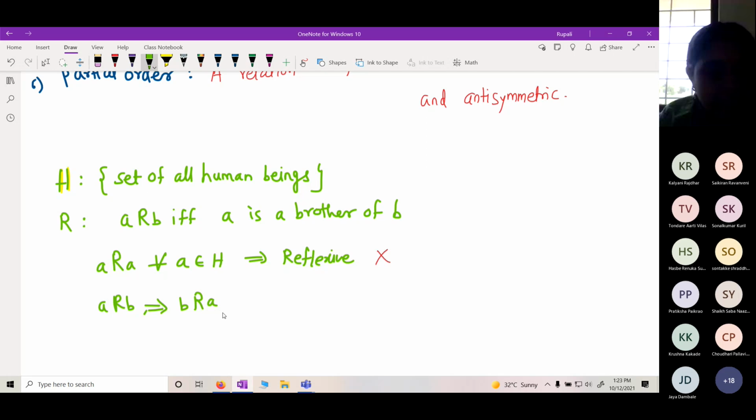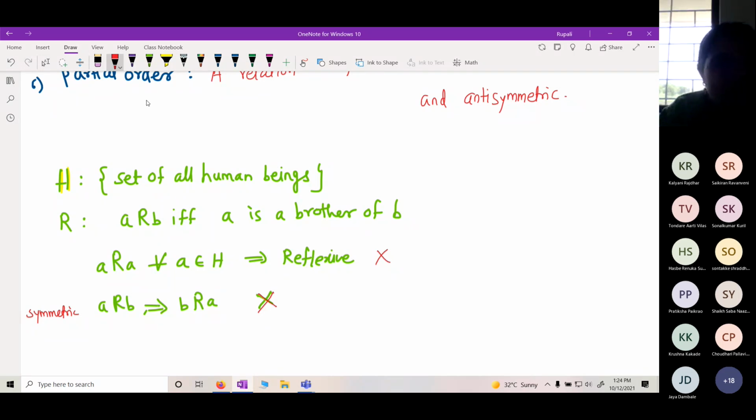Suppose A is a brother and B is a sister. Then I cannot say B is a brother of A. Do you understand? So this is also not right. So it is not symmetric. So this relation is neither reflexive nor symmetric.